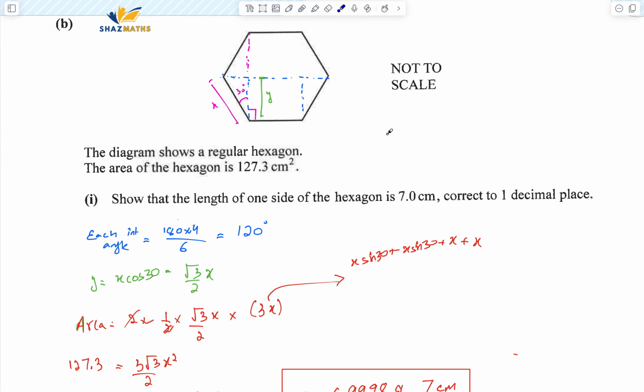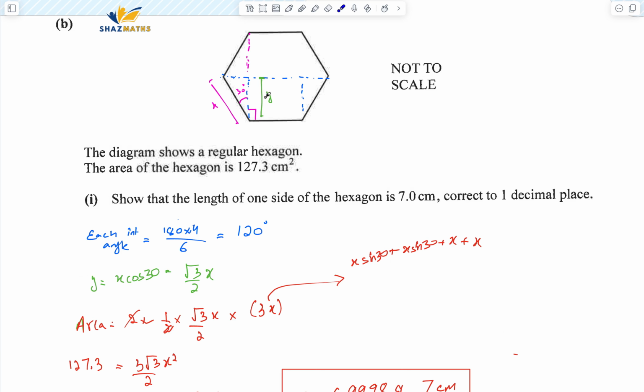I have expressed the adjacent and hypotenuse; they are related by cos. I got that the vertical length is root 3 x by 2. The area was given. How would we find the area? Area is basically the sum of these two trapeziums.